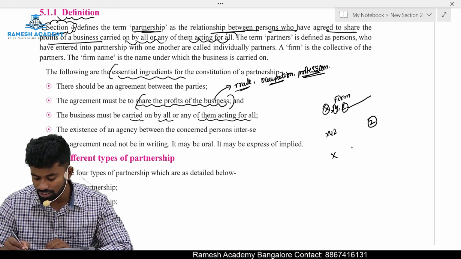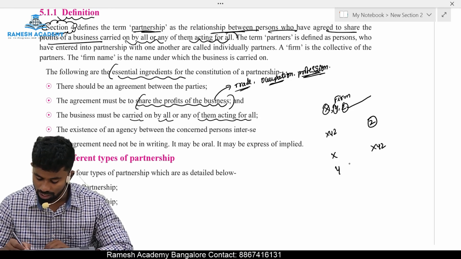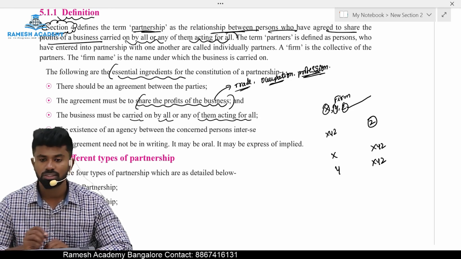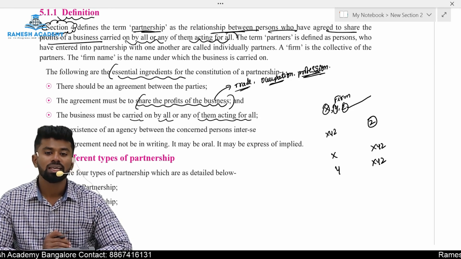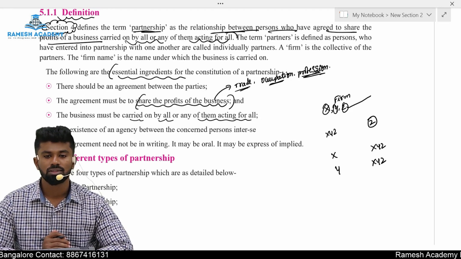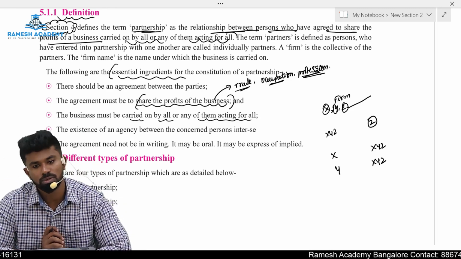X, Y, Z will be responsible. If X does something, X, Y, Z will be held responsible. If Y does something, X, Y, Z will be held responsible. That is why there is the mutual agency concept. What is agency? Where one person acts on behalf of another person.